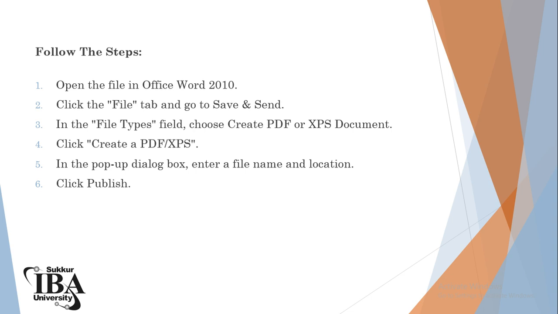So open a file in MS Word, then click on the File tab and go to Save and Send. In the file types field, choose Create PDF or XPS Document. Then click Create a PDF or XPS, and there will be a pop-up dialog box. Enter a file name and the location where you want to save that file, and just click on Publish. Then your file will be saved in that type.